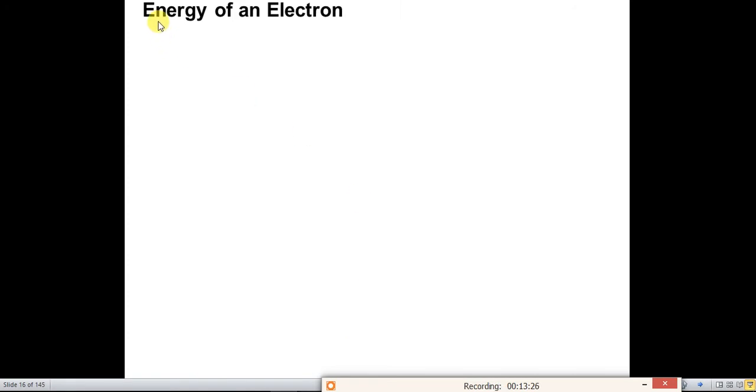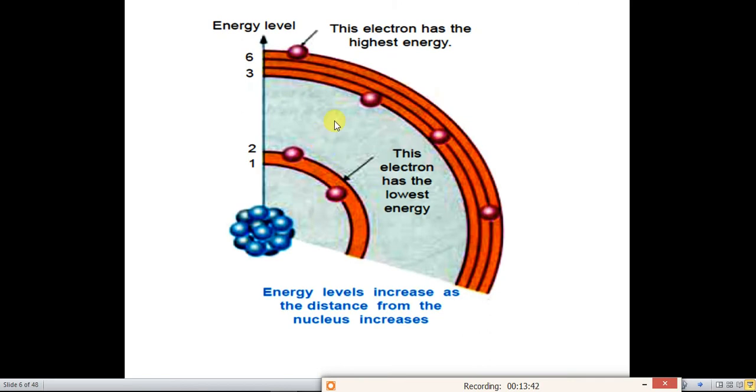Next topic is the energy of an electron. How much energy does the electron have? We will look into this using a suitable diagram. In this diagram, we can see that the y-axis has the energy level. These numbers 1, 2, 3, 4, 5, 6 indicate the number of orbits.